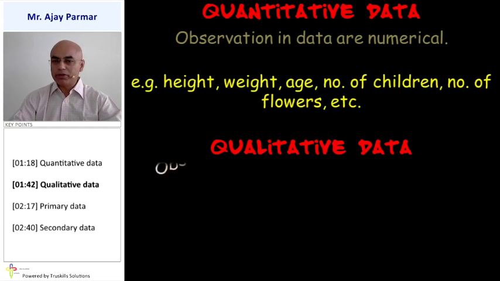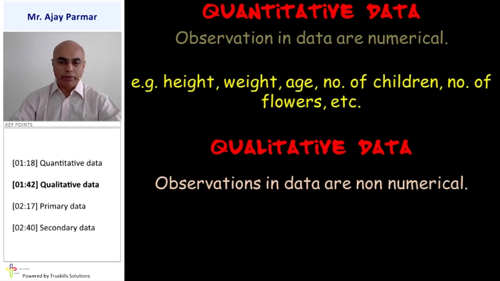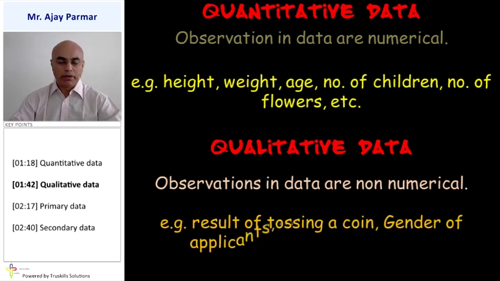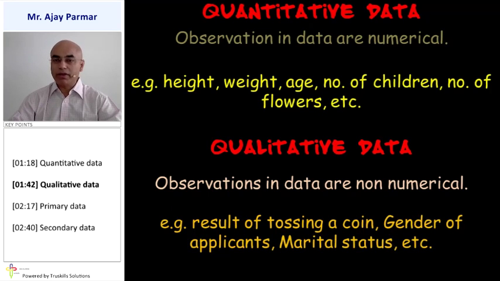Qualitative data. Here the observations would obviously be non-numerical. For example, the names or the surnames, that won't give you numbers, but that is what is going to give you some kind of property. Results of tossing a coin will give you either head or a tail, that means not a number. Gender of the applicants, that may be male or female, or otherwise, that also is non-numerical data. And marital status, married or unmarried, doesn't give you a number. That is once again qualitative data.